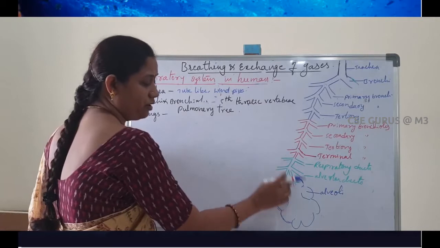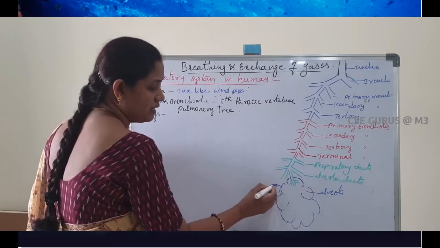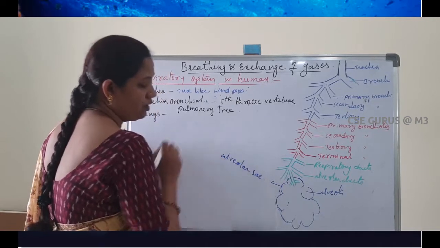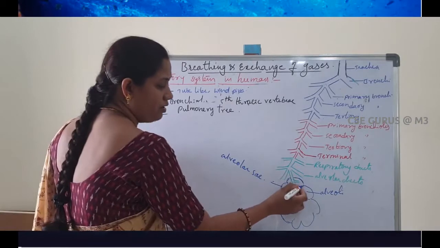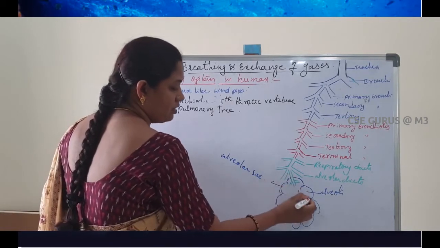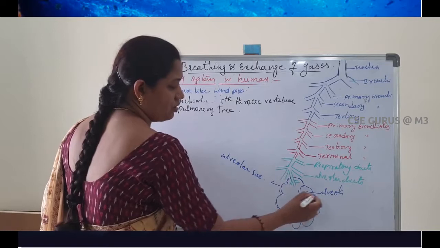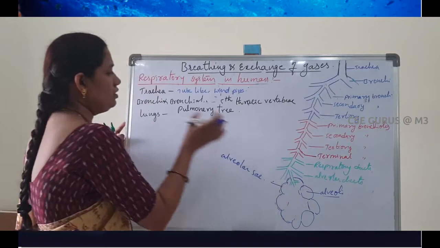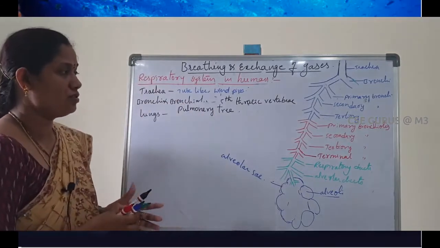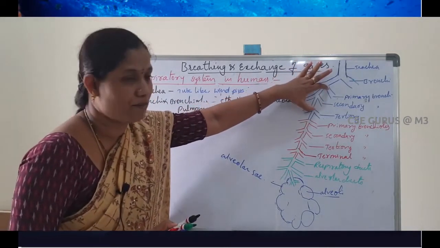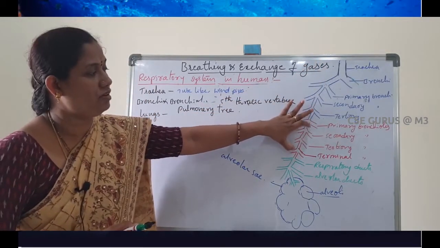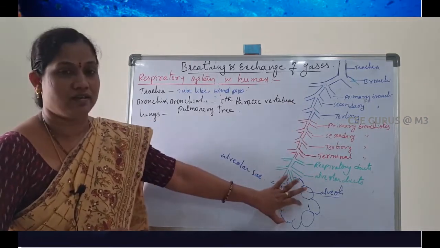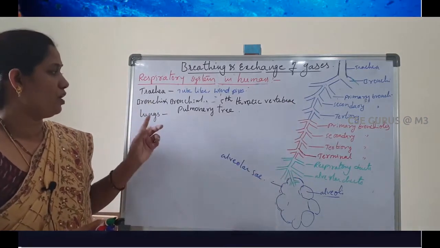These alveolar ducts open into a sac-like structure called the alveolar sac. In the alveolar sacs, the small sac-like structures are called alveoli. So this is the complete branching of the bronchi and bronchioles. First the branches are called bronchi, next bronchioles, then respiratory ducts, alveolar ducts, and next alveoli. So this is about bronchi and bronchioles.